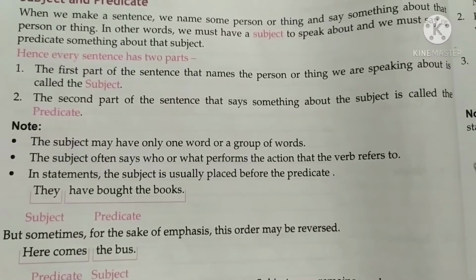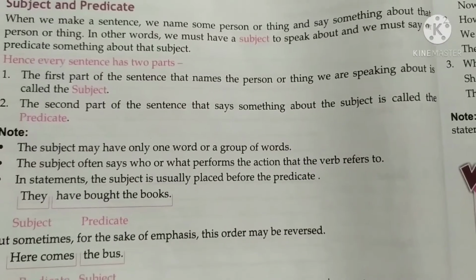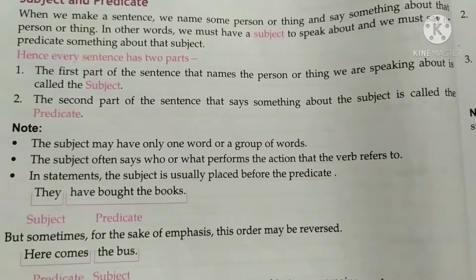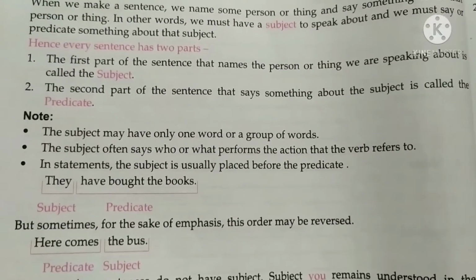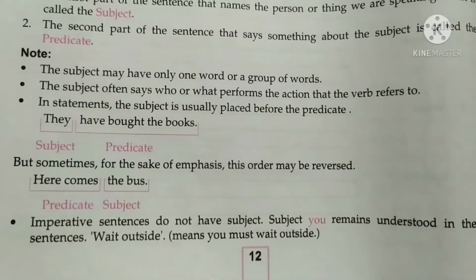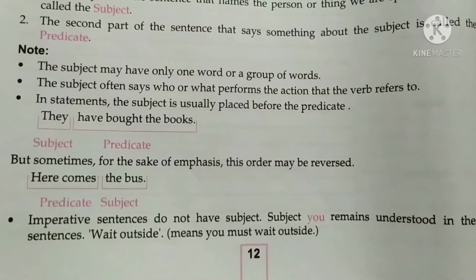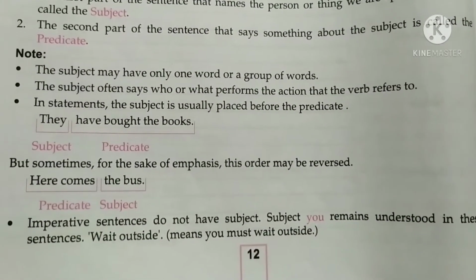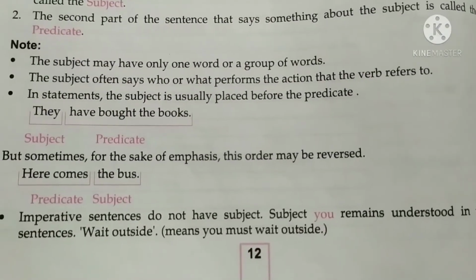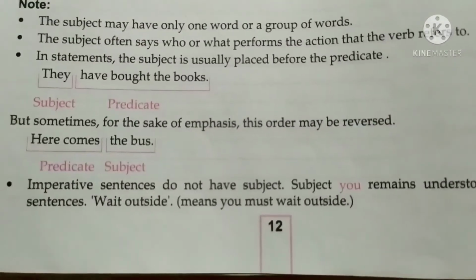The subject may have only one word or a group of words. The subject often says who or what performs the action that the verb refers to. In statements, the subject is usually placed before the predicate. They have bought the books. So they is the subject and have bought the books is the predicate, because have is our verb, bought also. But sometimes, for the sake of emphasis, this order may be reversed. Here the predicate comes first and the subject second.